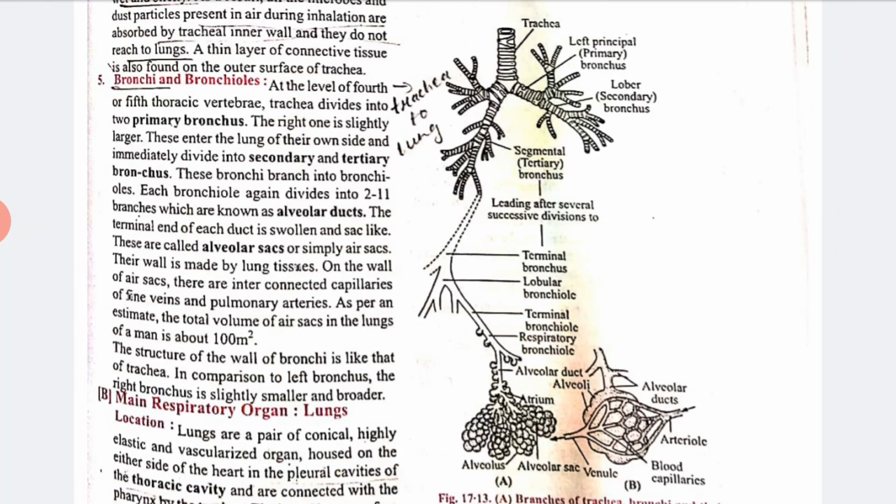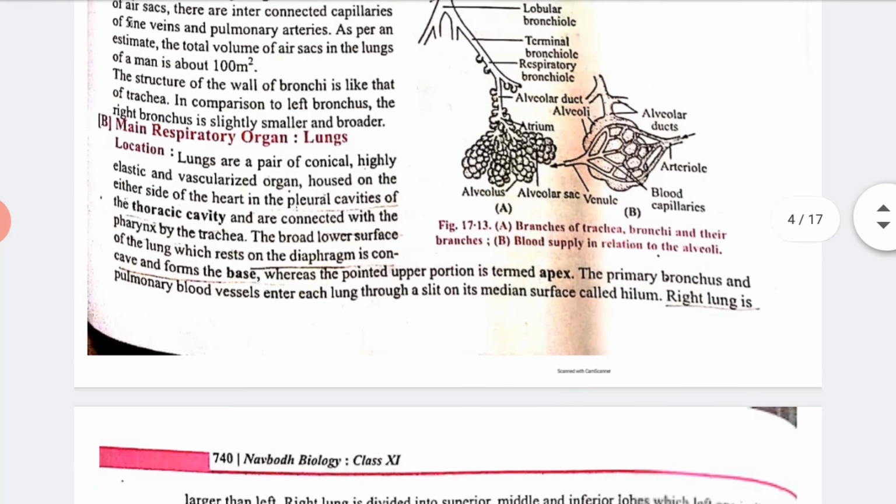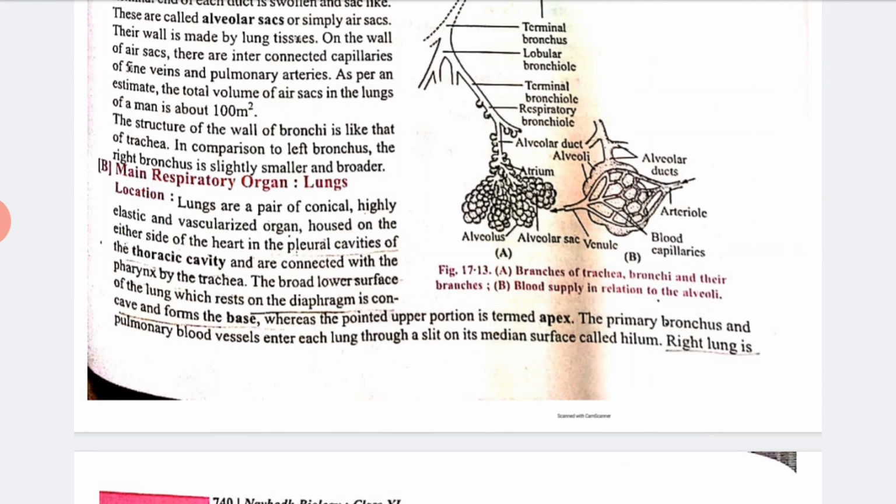Okay, now we can say that the main respiratory organ is the lung. So where is it located? Lungs are a pair of conical, highly elastic and vascularized organs housed on either side of the heart, in the pleural cavity of the thorax cavity, and are connected with the pharynx by the trachea.